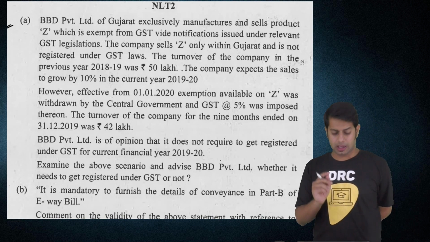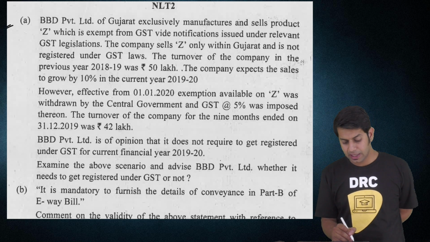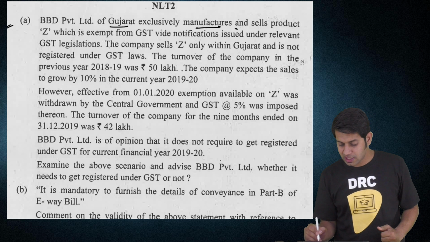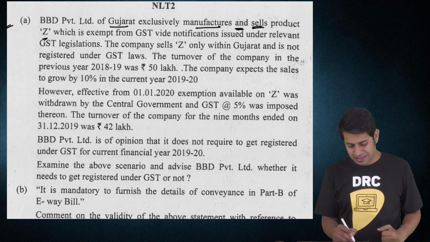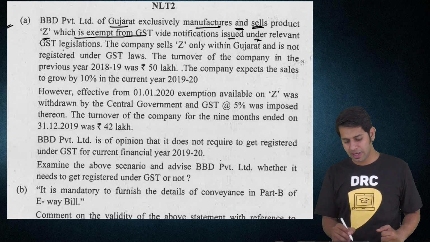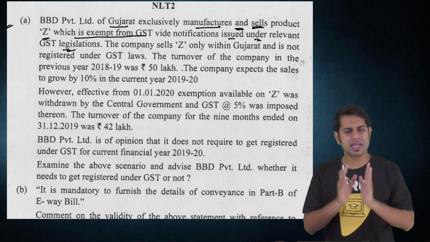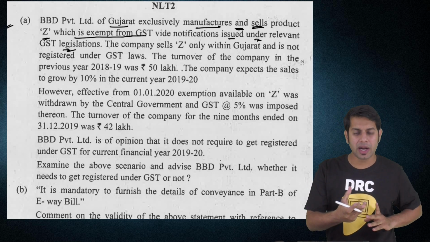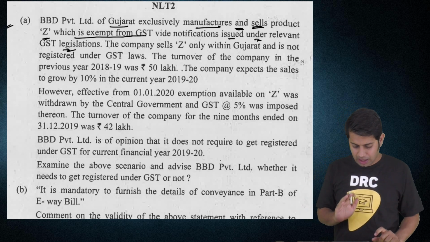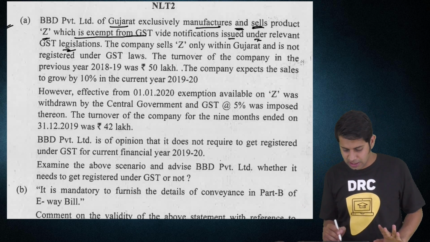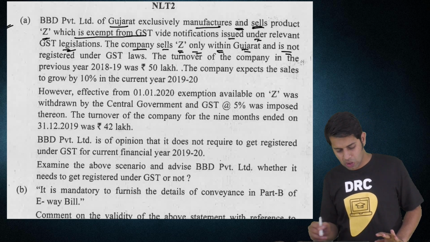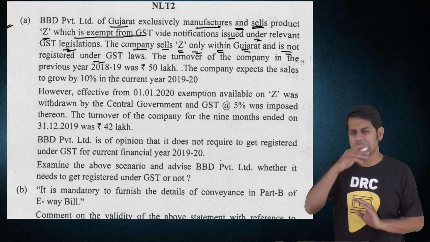Question number 7A. BBD Private Limited of Gujarat exclusively manufactures and sells product Z, which is exempt from GST by notification issued under the relevant GST legislation. So there is a company which is supplying a product Z. That product Z is exempt from payment of taxes. So it is completely exempt from GST. The company sells Z only within the state and is not registered under GST law. Why, sir, is it not registered?